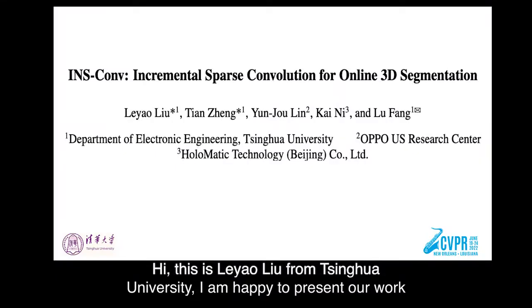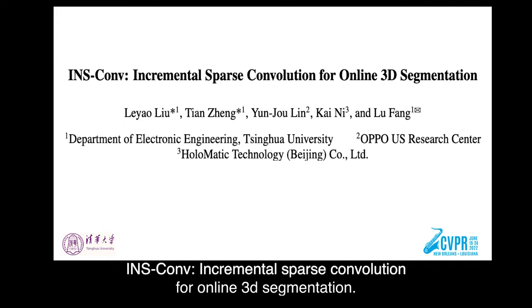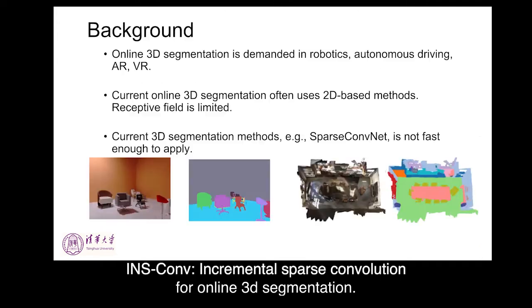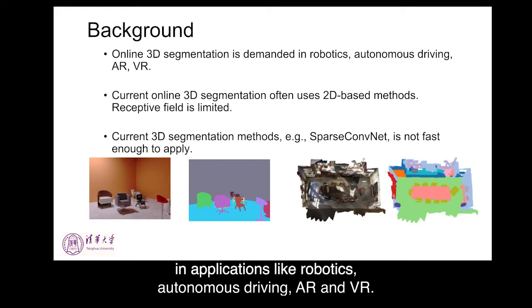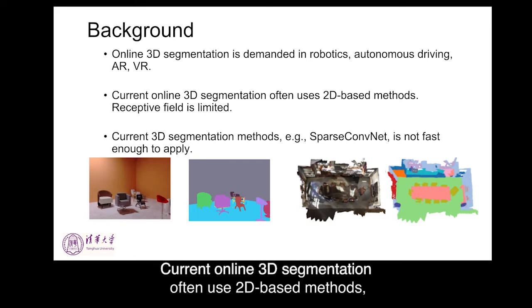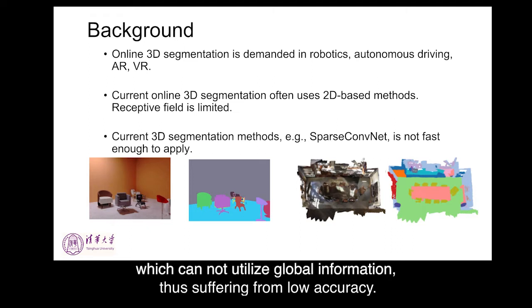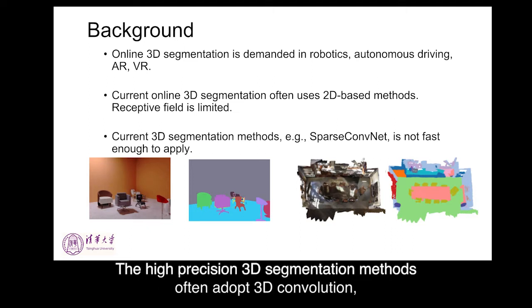I'm happy to present our work, INS-Conv, Incremental Sparse Convolution for Online 3D Segmentation. Online 3D semantic and instance segmentation is highly demanded in applications like robotics, autonomous driving, AR, and VR. Current online 3D segmentation often uses 2D-based methods, which cannot utilize global information, thus suffer from low accuracy.